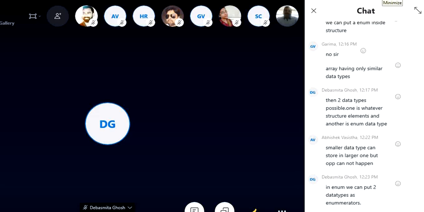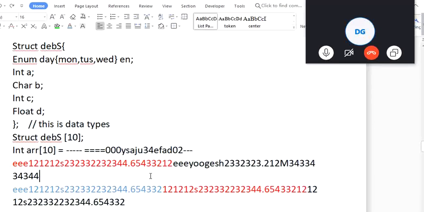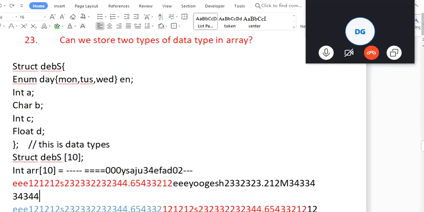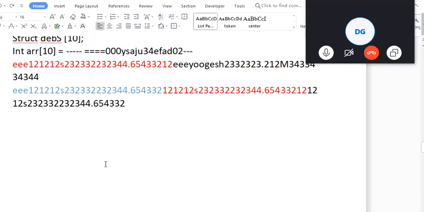So can we save different data types into an array? Okay, so as per our discussion, it is a little difficult to store two data types into an array, but the answer is yes, we can store.